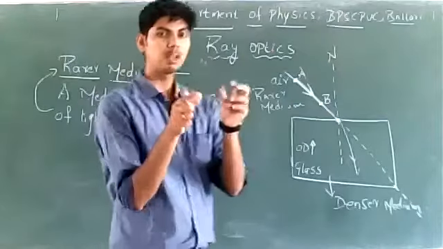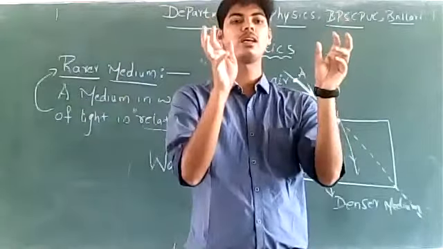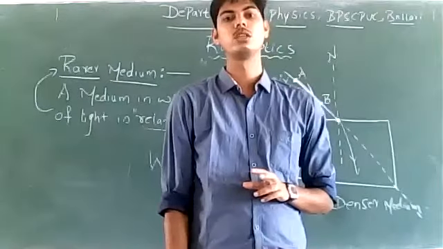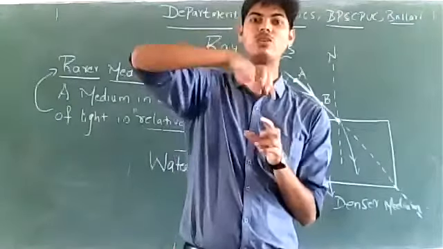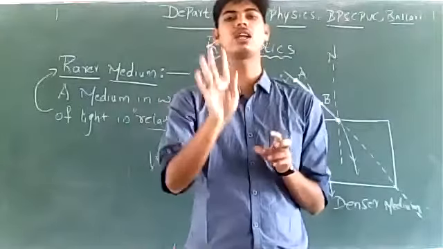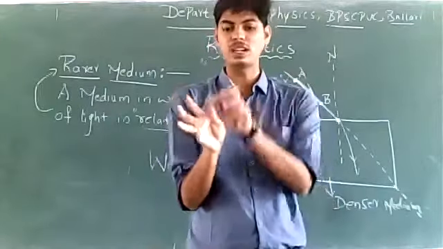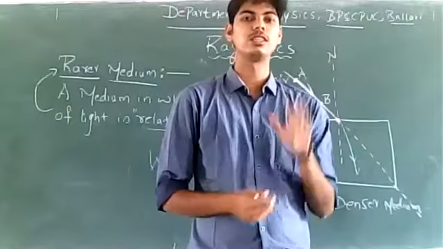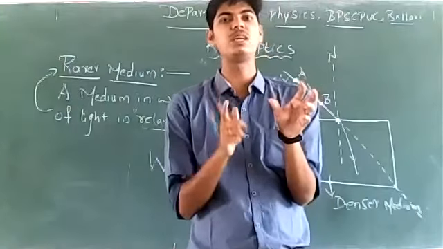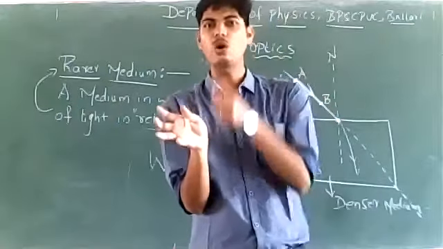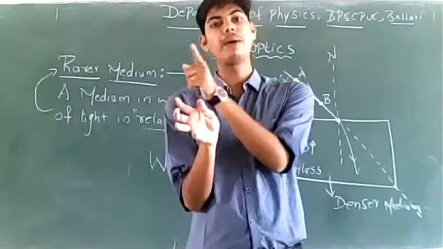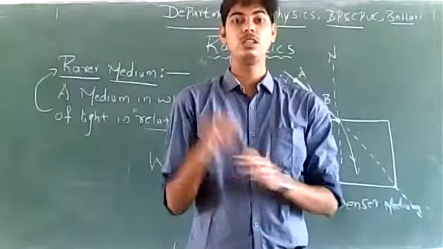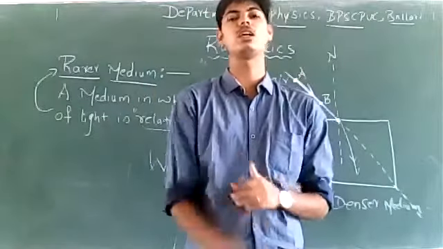Right? You need to look at the two media and decide. When we took air and water, water was denser, but we can't always decide that water is denser. Water is denser in comparison with air. If we compare water with glass, water becomes a rarer medium. That means in comparison with the speed of light in glass, the speed of light in water will be high. In comparison with speed of light in air, speed of light in water will be low. This is how you need to decide whether a medium is rarer or denser, right?